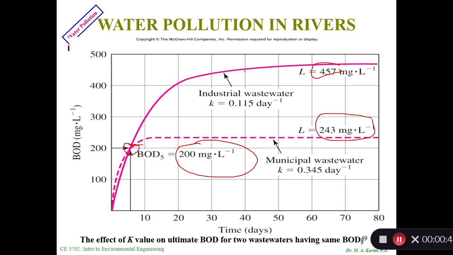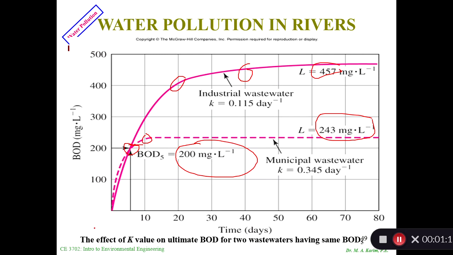So what is happening here? This K value is higher, so that's why it's showing very quickly. And K value is not higher here, so that's how the 5-day BOD comes. But since the waste is not that strong, it's flattening out very quickly, even right after 10 days. Here it takes even 20 days, sometimes 40 days, to flatten out, right?